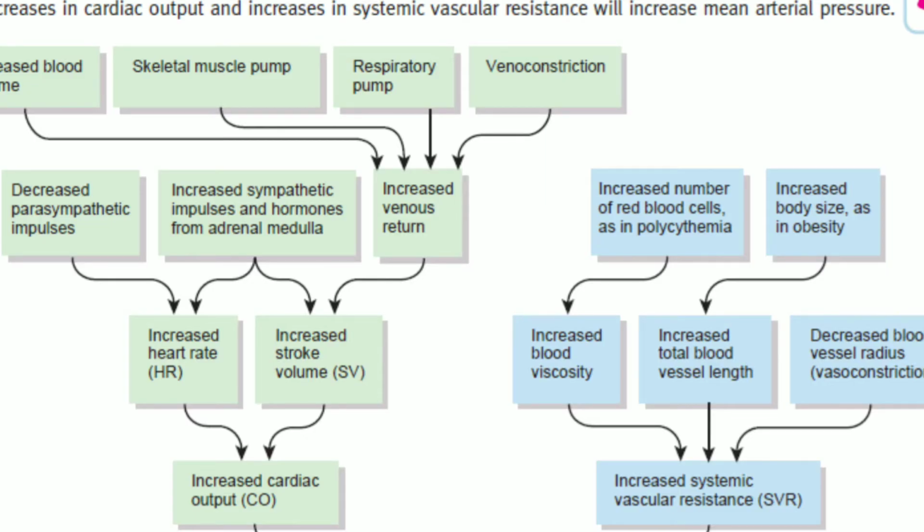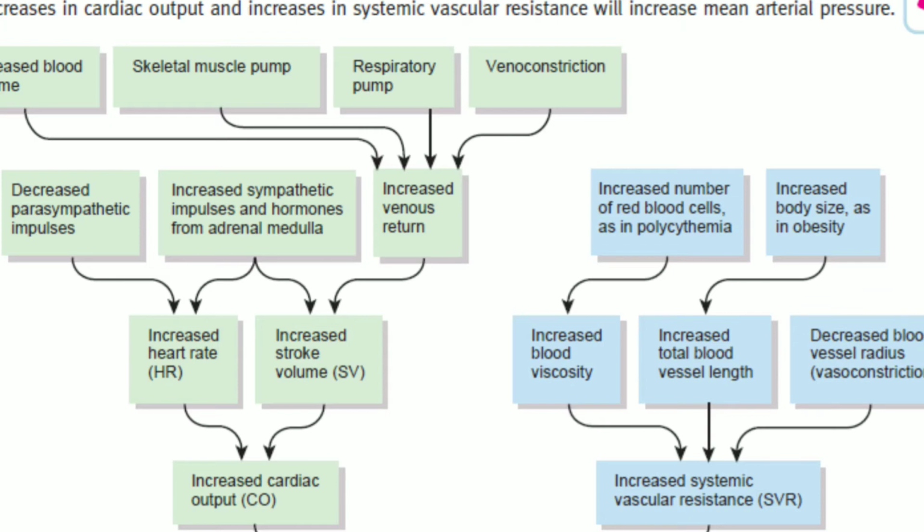This picture shows the summary of the factors that increase the blood pressure. So the cardiac output is influenced by factors like the heart rate and the stroke volume. The cardiac output is obtained by multiplying the heart rate and the stroke volume.